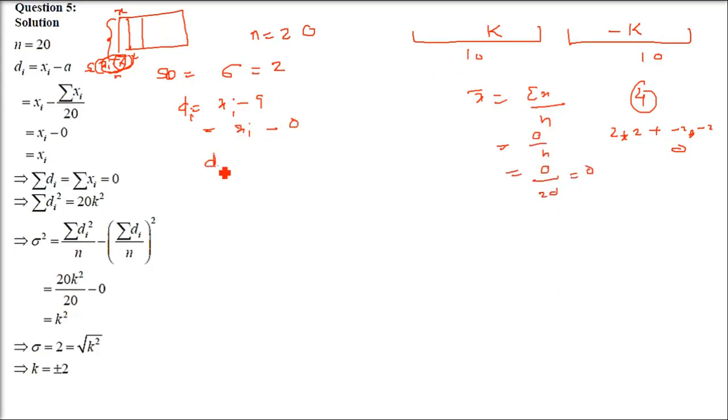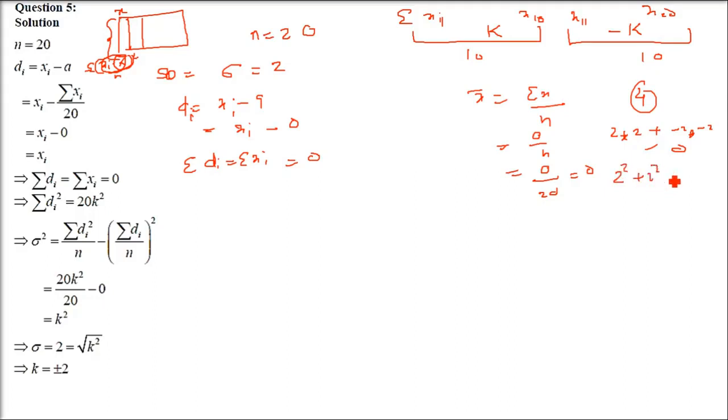So this will be 0, xi minus 0. So di is equal to xi. So di and xi both are the same in this case. So even if you take sigma xi or sigma di, it is going to be 0 only. Even if you add 2 plus 2 plus minus 2 minus 2, or k plus k and minus k, they are going to nullify each other, that is, cancel each other. So eventually the sum of x and the sum of d are going to be 0 only. Okay. Now coming to the sum of the square of this d.